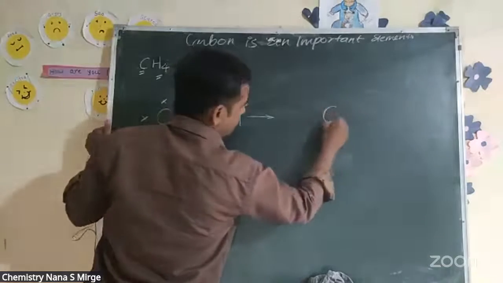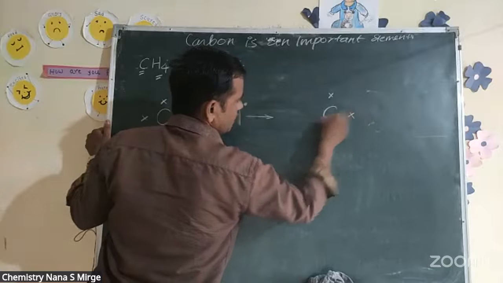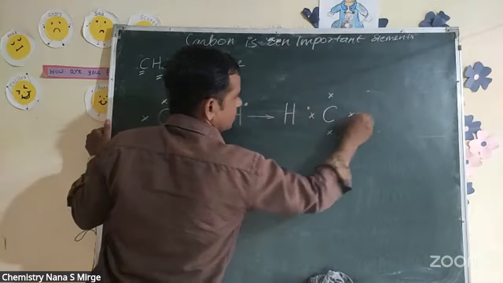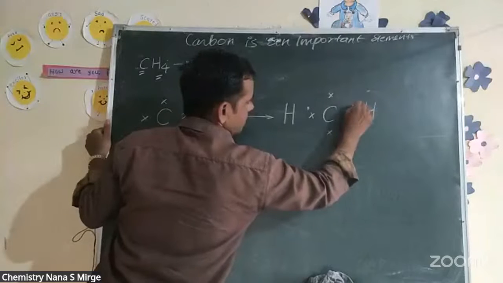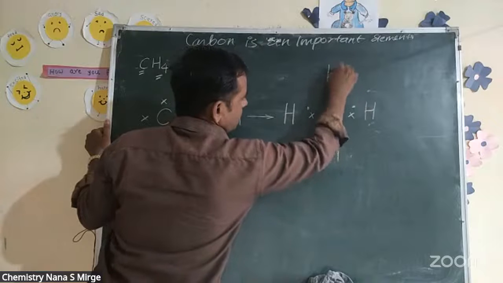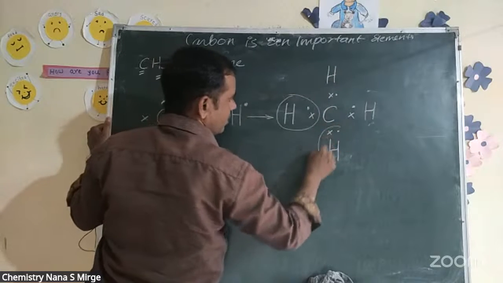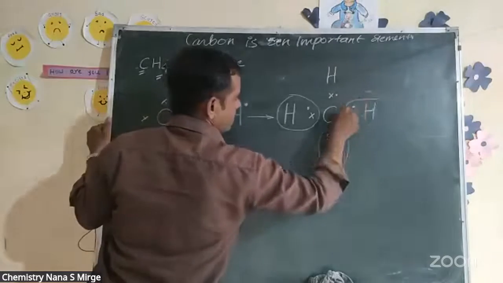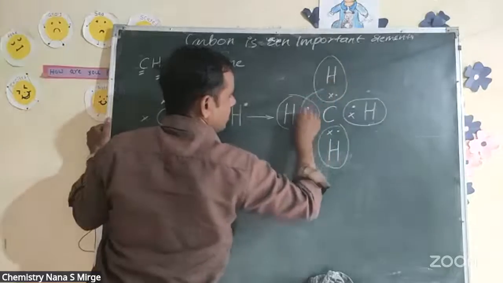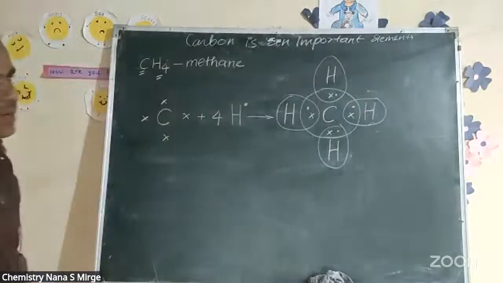This carbon has 1, 2, 3, 4 hydrogens. Look here, carbon, hydrogen, carbon, hydrogen.